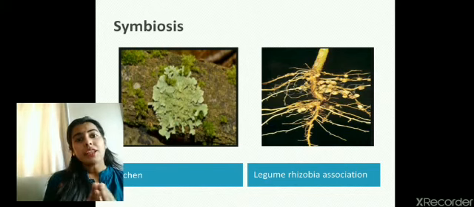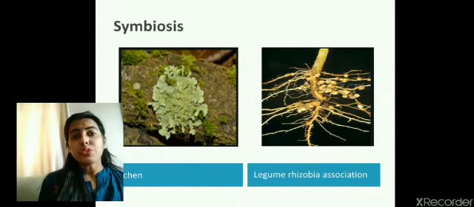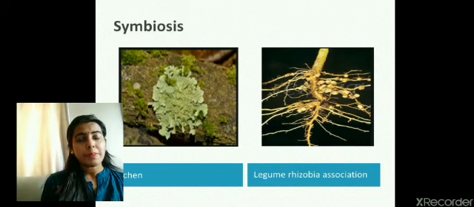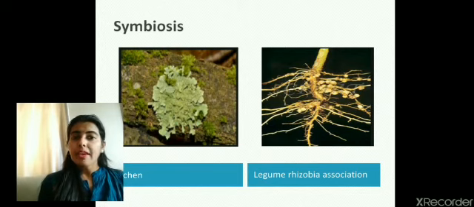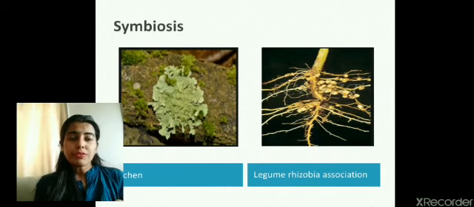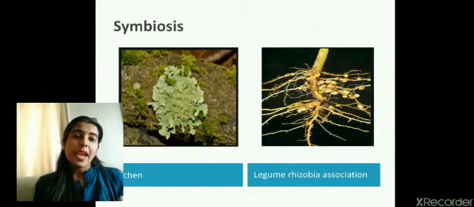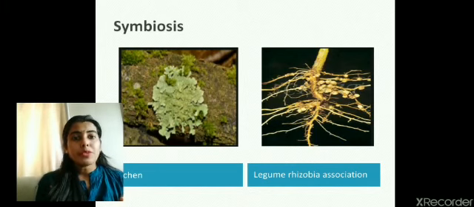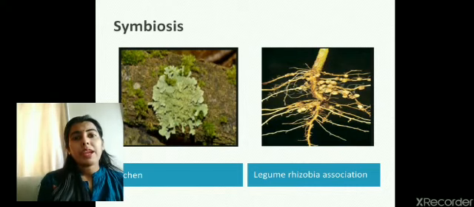Now here the two organisms have mutual benefit. What is that benefit? The green alga has chlorophyll, so it is able to do photosynthesis. It will synthesize its own food and share that food with the fungus, and the fungus in turn is going to help it in absorption of water and minerals. So this is how they are helping each other.